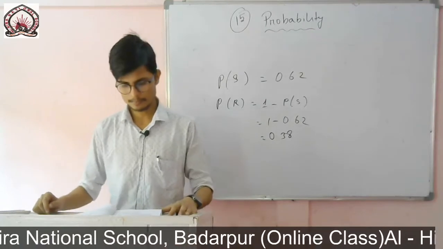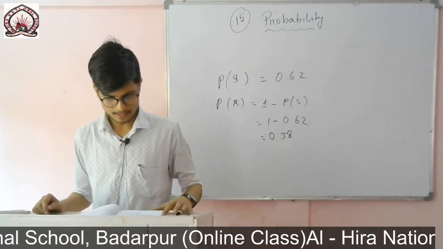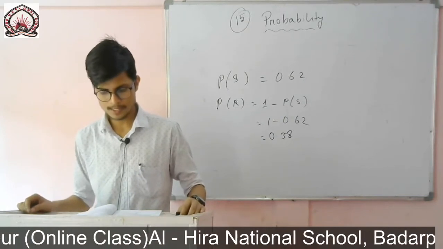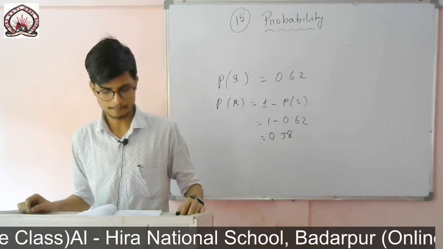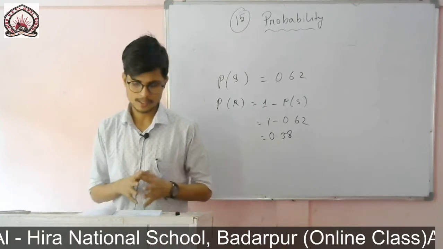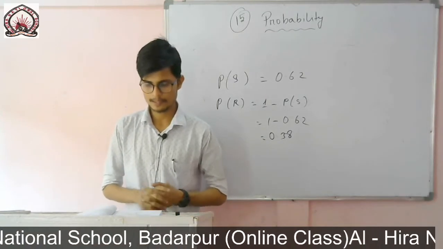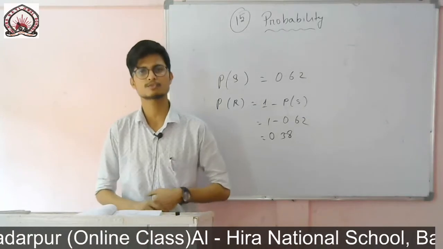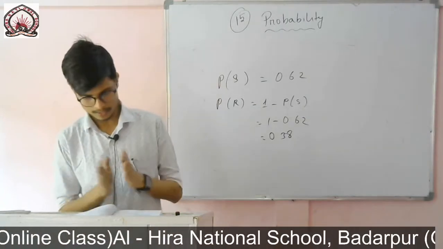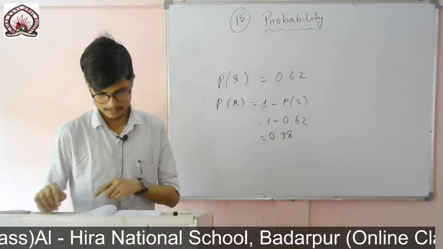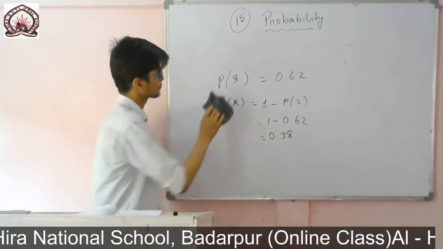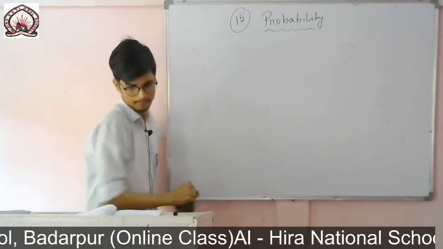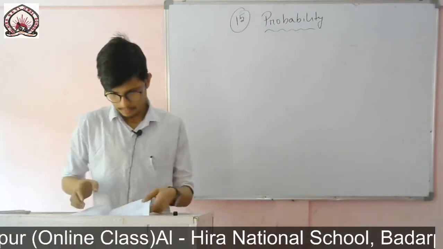So now example number 6, you see, Sabita and Hamida are friends. So what is the probability that both will have different birthdays? And the next one is that they have the same birthday. Ignore a leap year. So we will not take a leap year, we will take a normal year, which is equal to 365 days. Okay, in that case it is given to ignore a leap year. Okay, this one also done nicely.